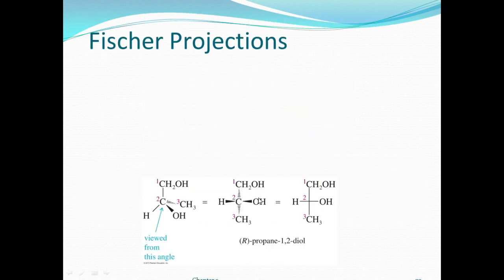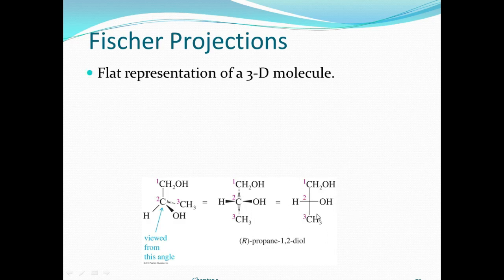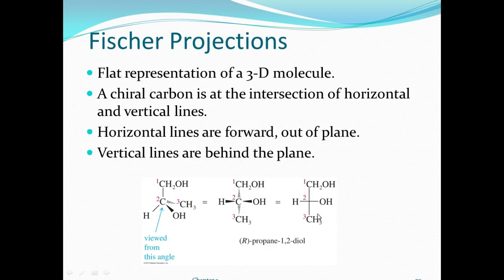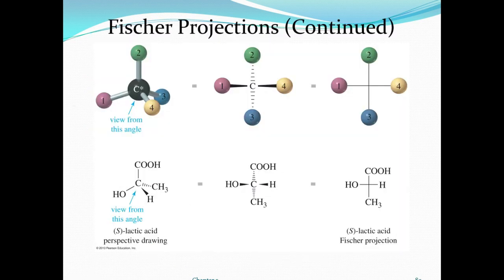Okay. In the Fischer projection, if you get this type of dashed wedge line molecule, you can suddenly write it like this. It is a cross, like this, called a Fischer projection. A flat representation of the 3D molecule. The chiral carbon is at the intersection of the horizontal and vertical lines. Right? The horizontal line is forward out of the plane and the vertical line is behind the plane. Right? So this is the Fischer projection formula. You can write like this.